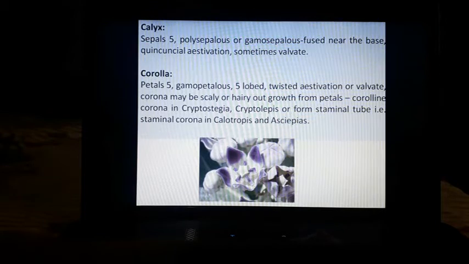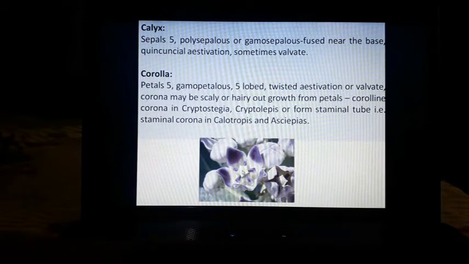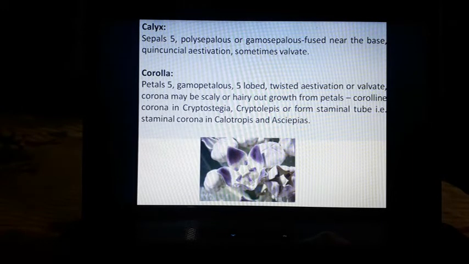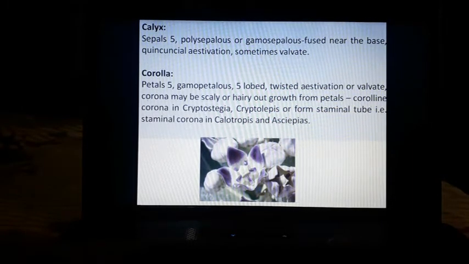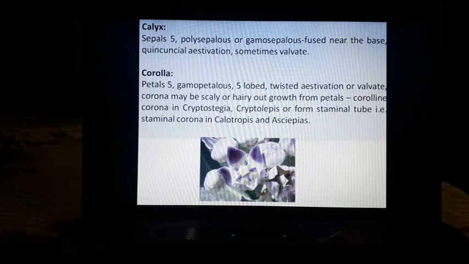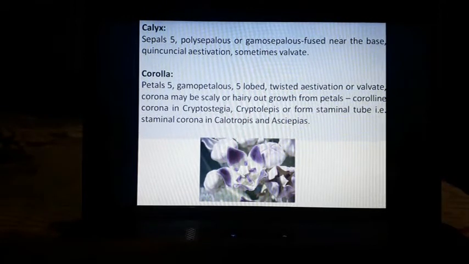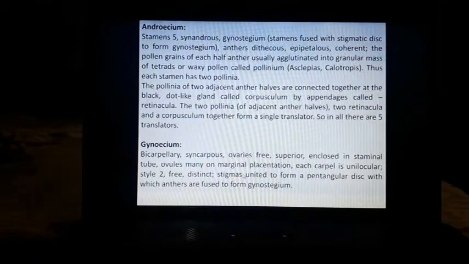pentagonal disc, which is known as the gynostegium. This flower shows very clear information about the gynostegium. These are the 5 lobes of the petals. This is the corona. This is the fusion of the staminal tube, petals and the stigma, which forms the gynostegium. Now come to the androecium.